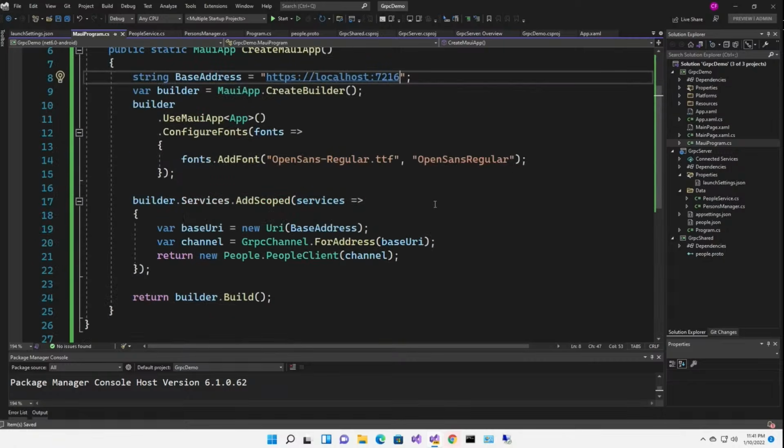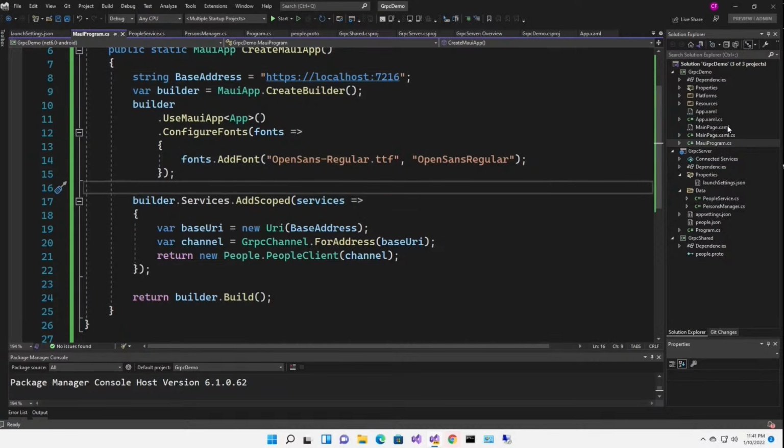Now we're adding a new scoped service, and I'm getting that from an anonymous method where I'm taking the base address, making a URI. I'm getting a gRPC channel from that address, and then I'm creating a new people client, passing in that channel. And yes, people client is automatically generated by gRPC. So now, because this is a scoped service that's been added to my startup here, I can inject that into whatever I want.